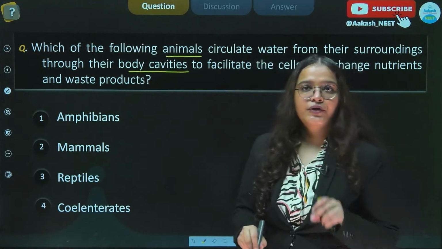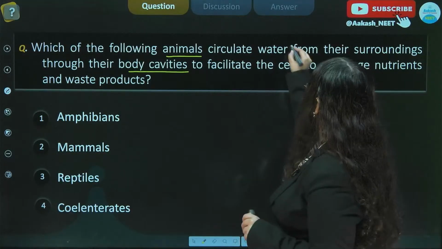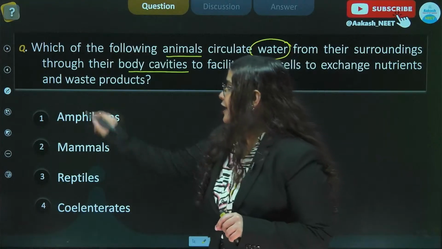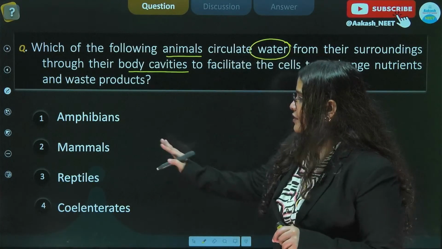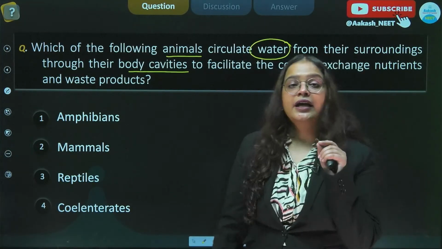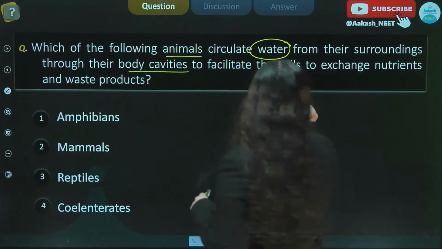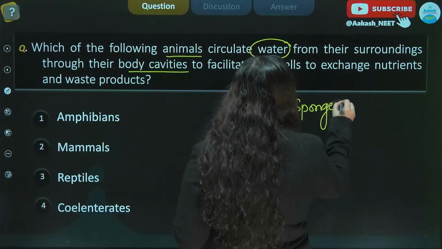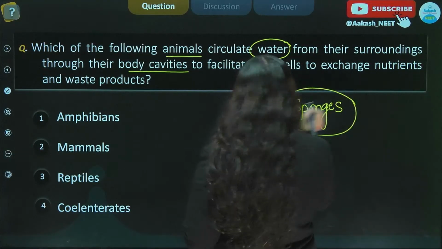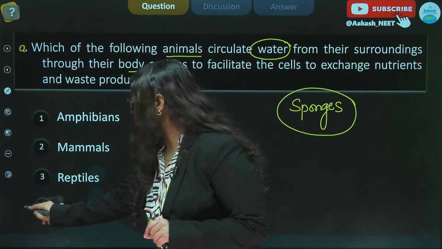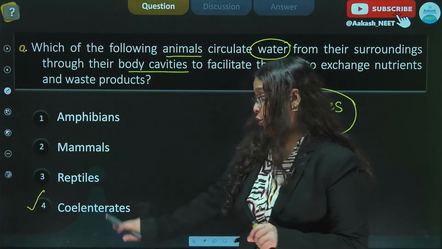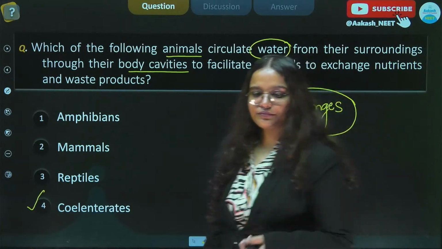So dear students, here we are talking about water to facilitate the cells to exchange nutrients and waste products. And in the options given, we can clearly see that we read that it is the sponges and the ciliates which use water as the main circulating fluid. And in the options, we have our fourth option, which is the ciliates. So the answer here will be option number 4.